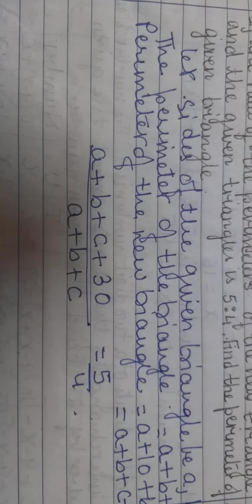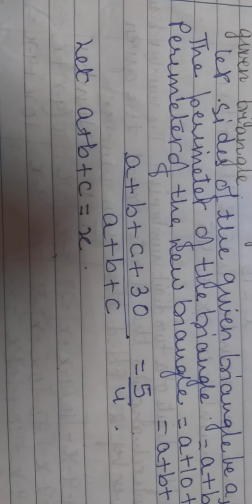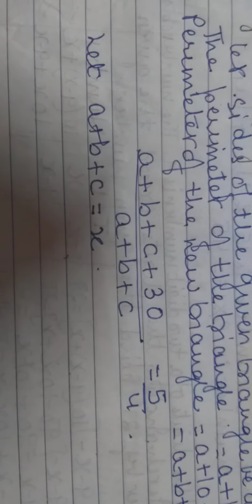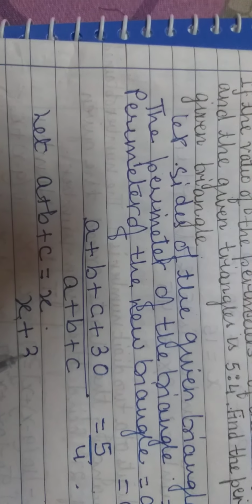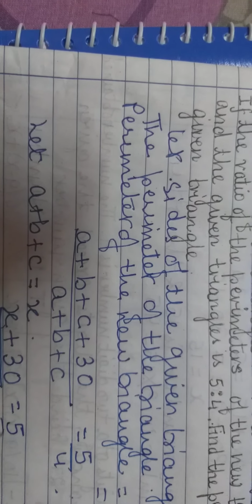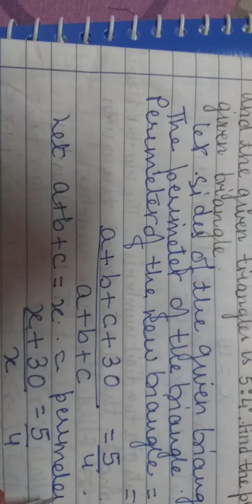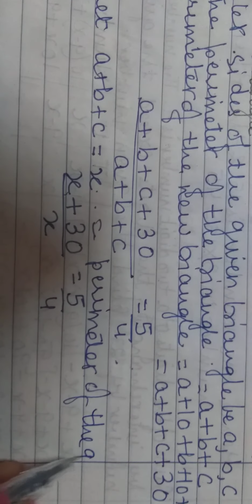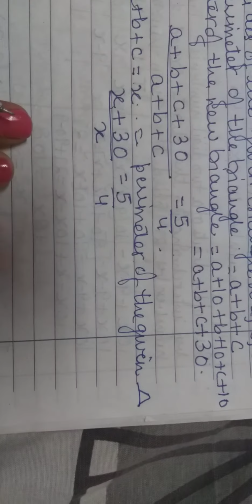Okay. Let A plus B plus C is equals to x. It means x is a perimeter. So it will be x plus 30 upon x equals to 5 upon 4. So what is this x equals to? You know, x is equals to perimeter of the given triangle. Is it clear to you?